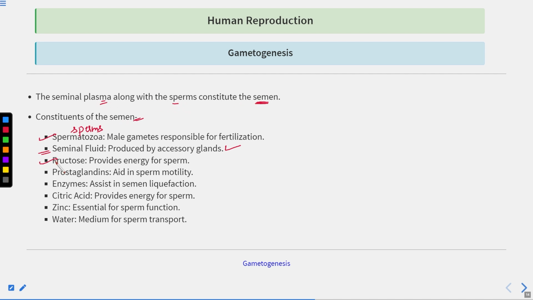The semen also consists of fructose, which provides energy for the sperm. Fructose is a kind of sugar. Then it consists of prostaglandins that aid in sperm motility, and enzymes which assist in sperm liquefaction. Then citric acid, which provides energy for the sperm, and zinc, which is essential for sperm function. And it consists of water also, which is the medium for sperm transport. So these are the constituents of the semen.